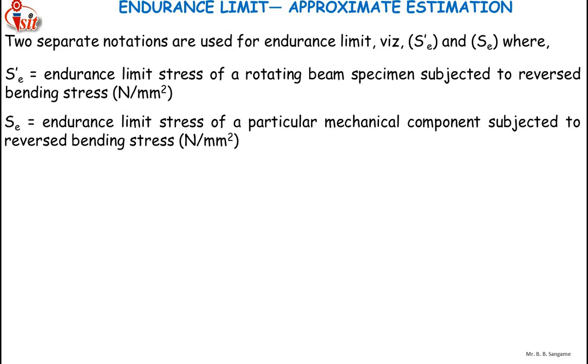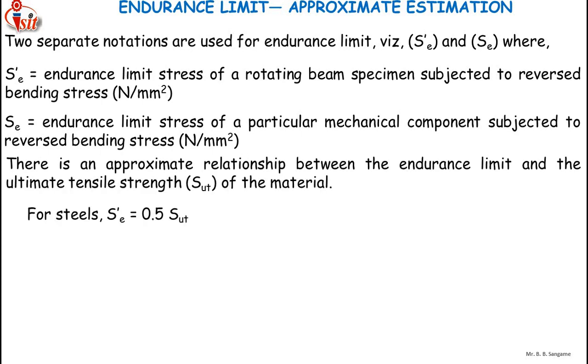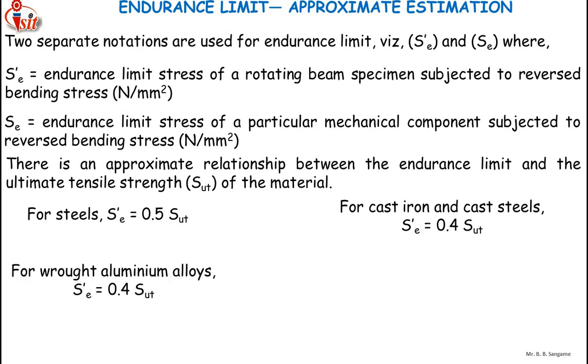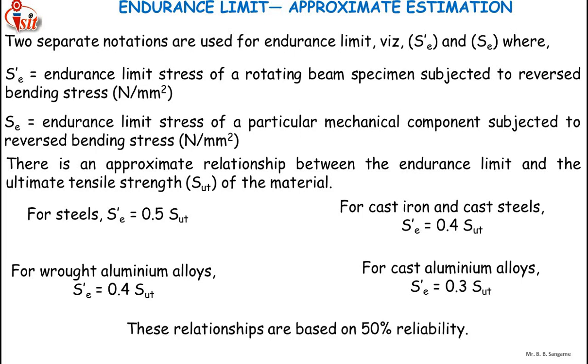There is an approximate relation between the endurance limit and the ultimate tensile strength of the material. For steel, S'e equals 0.5 into Sut, where Sut is the ultimate tensile strength. For cast iron and cast steels, S'e equals 0.4 into ultimate tensile strength. For wrought aluminum alloys, S'e equals 0.4 into ultimate tensile strength, and for cast aluminum alloys, S'e equals 0.3 into ultimate tensile strength. These relationships are based on 50% reliability.